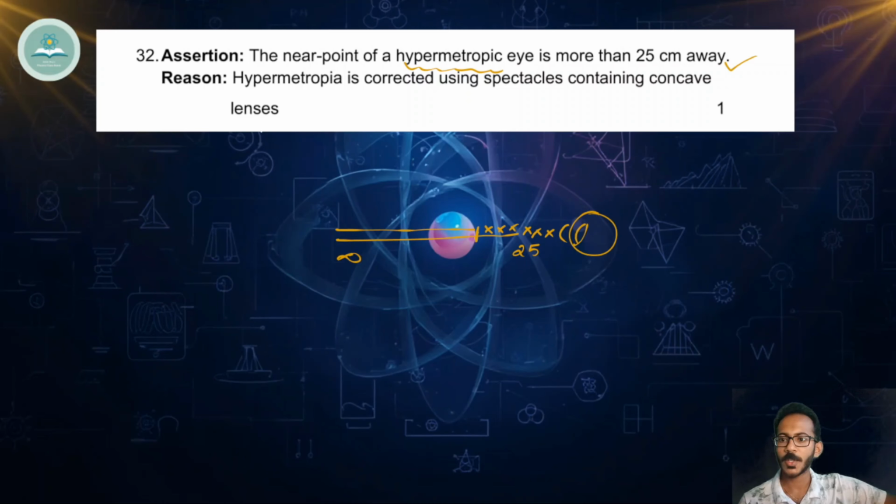Hypermetropia is corrected using spectacles containing concave lens. For hypermetropia, usually we won't be using concave lens, we'll be using convex lens. So this statement is wrong. Where do we use concave lens? Concave lens is usually used for myopia, to correct myopia. So here the statement is wrong. So as per this, assertion is correct and reason is wrong.